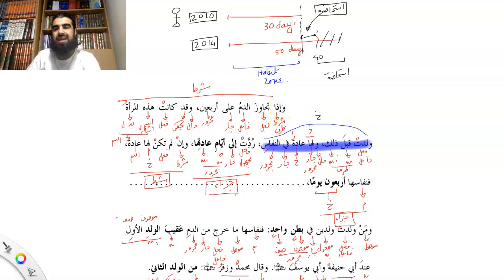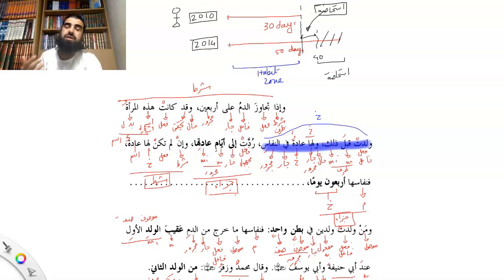So it overrides. Now this is a scenario if the woman has a habit. If you look at the text, it says إذا تجاوز الدم على 40, when the bleeding exceeds 40, وقد كانت هذه المرأة قبل ذلك ولها عادة في النفاس, whilst this woman previously had given birth and has an ada in nifas, which we said was how many days? 30 days. If her bleeding has exceeded 40 days on her next child, then ruddat ila ayami adatiha, she'll be made to return to her ada days. Therefore, like I said in the diagram, anything beyond 30 days will be counted as istihada.